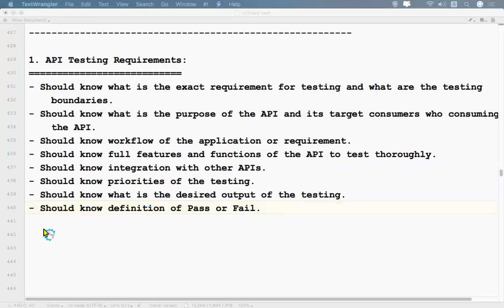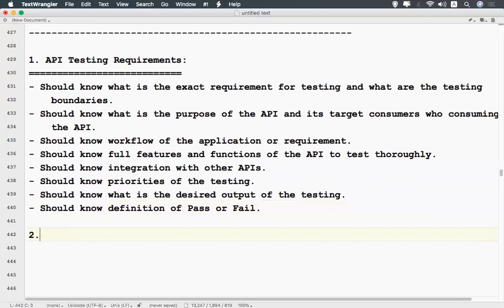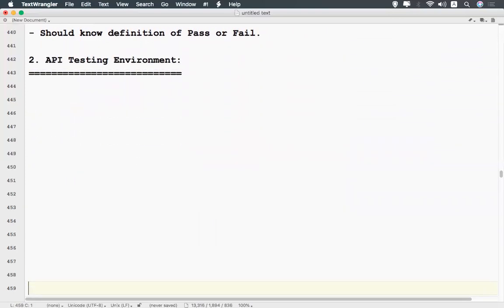The second point, API testing environment. After the functional scope, you know what to test, right? You know the scope of that API. The next step is setting up an API test environment.